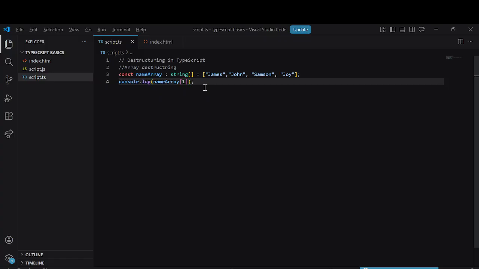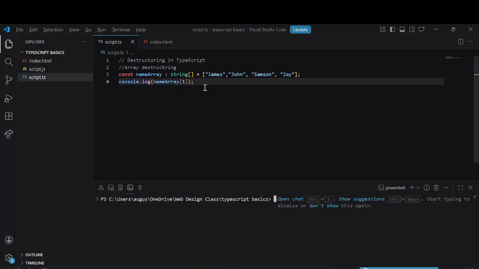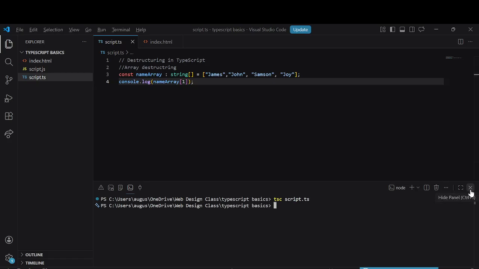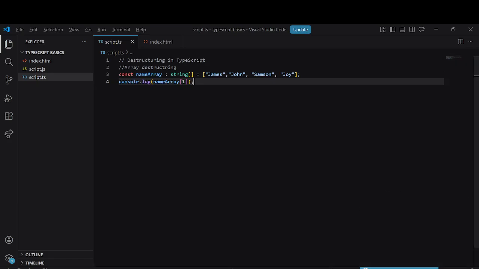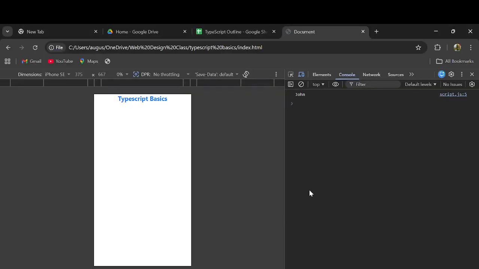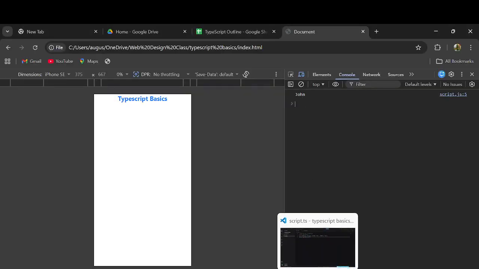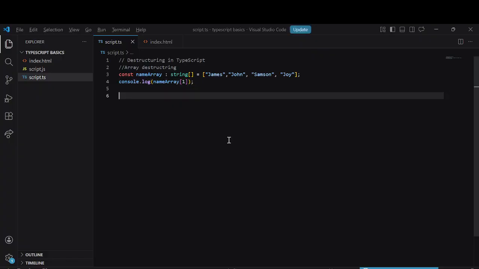But with destructuring, you have a better way of accessing those items. Let me compile this and run it. As I said, it gives John. But let me show what happens when we destructure.